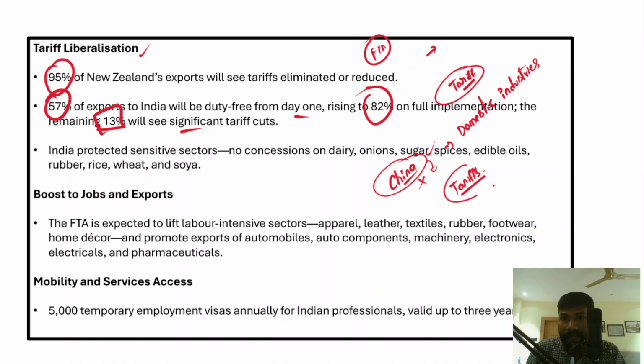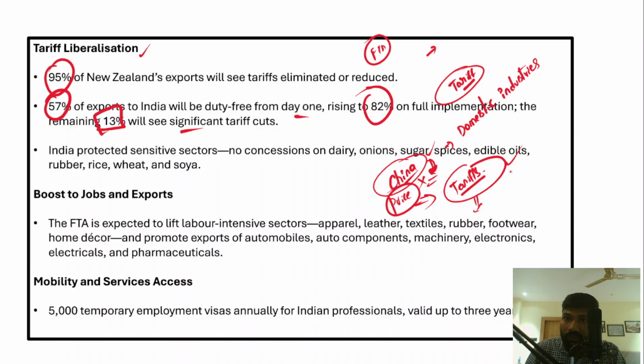Okay, so what is a tariff? India can import Chinese goods, but before entering these goods into Indian markets, they have to pay a certain price, and that tax is the tariff, so that Indian industries can compete with these Chinese goods.